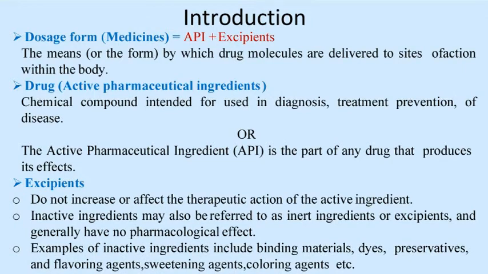Introduction: a dosage form is made up of two components, that is API and excipient. API full form is active pharmaceutical ingredient, which is intended for use in the diagnosis, treatment, or prevention of disease. Excipient is a non-therapeutic substance. It is also known as an inert substance which does not react with other preparations. They are basically intended in the preparation for taste, color, flavor, preservation, sweetness, etc.